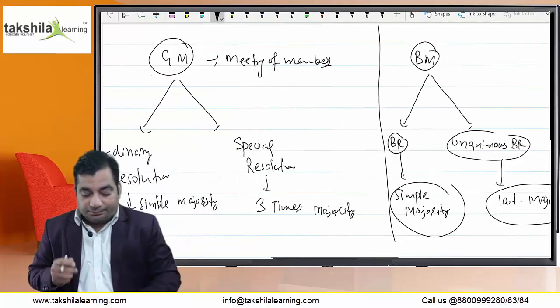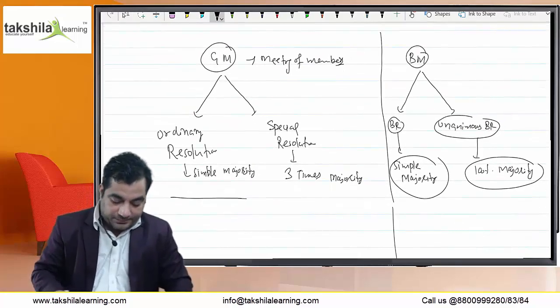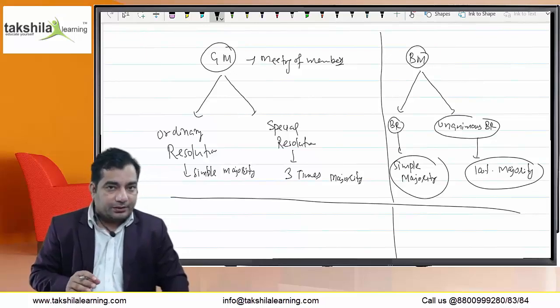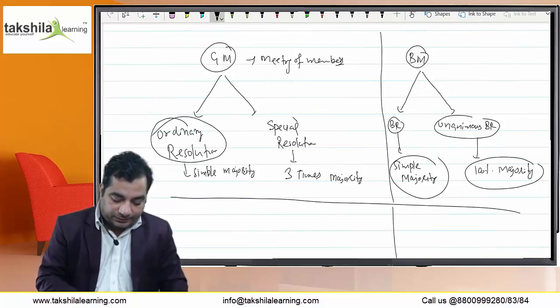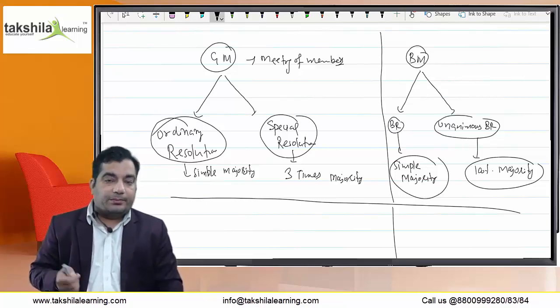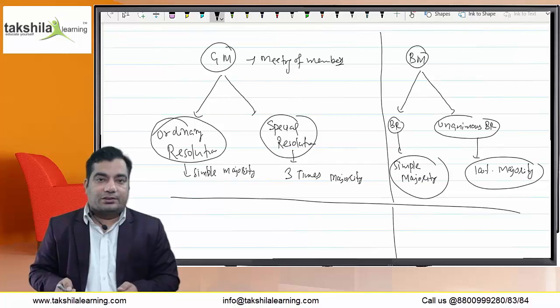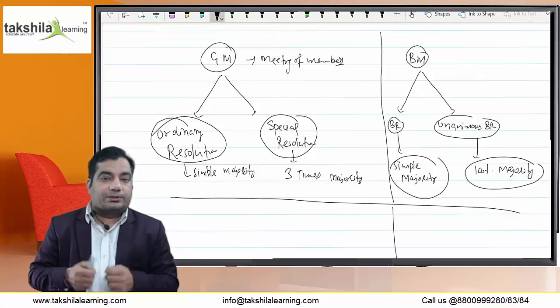One important thing I would like to clarify: what is the difference between GM and BM? One is the meeting of the members, and BM is the meeting of the directors. There are two types of basic resolution in the case of GM, that is ordinary resolution and special resolution. Ordinary resolution needs simple majority and special resolution needs 3 times majority. That means votes in favor must be 3 times of votes cast against. And in the case of board meeting, there may be two types of resolution. One is board resolution, that is simple majority, and in the case of unanimous board resolution, this is 100% majority.